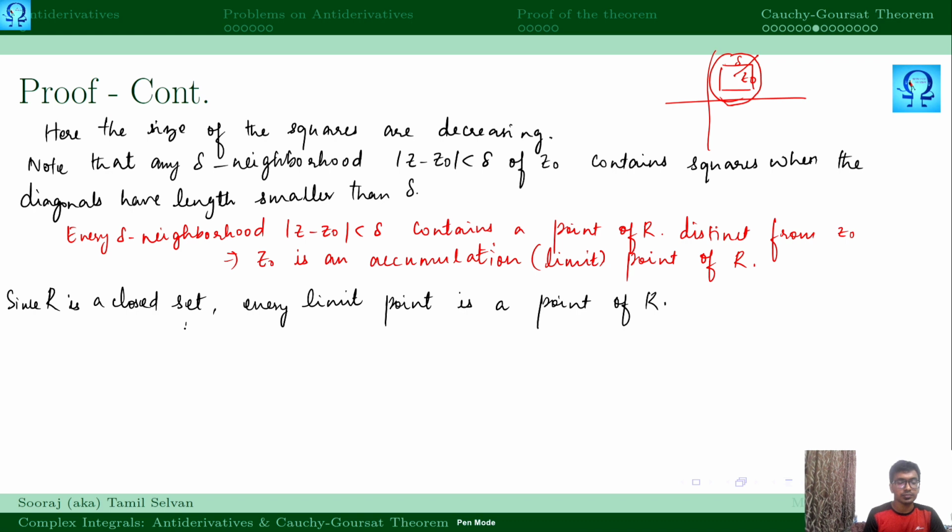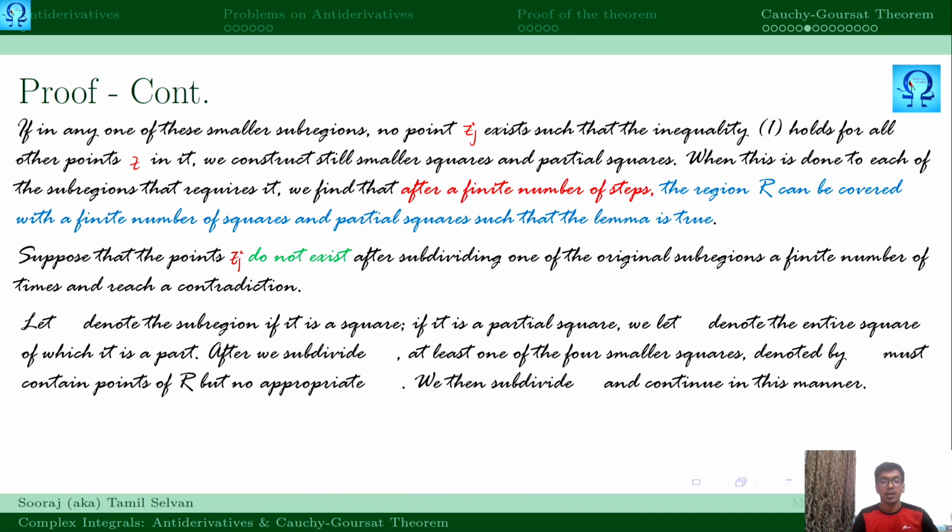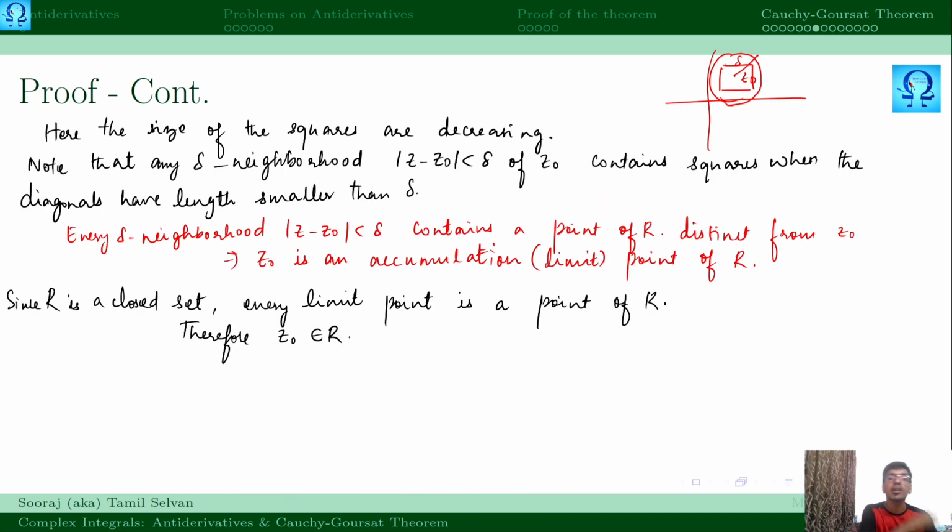Therefore, z naught is a member of R, right? So initially, what we were saying is that some point z naught is there, which is not inside it. Here we have constructed, and in the nesting of the sequences, we identified the common point, and that is z naught. And finally, we proved that point is a member of the region itself. So with this we are going to do a few more things.